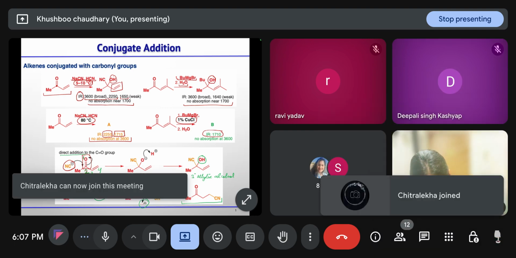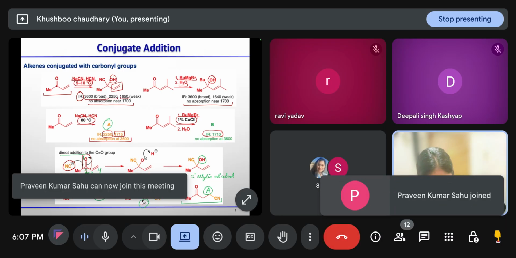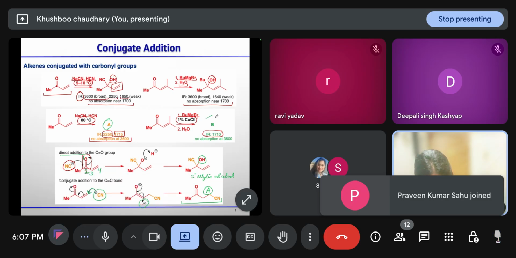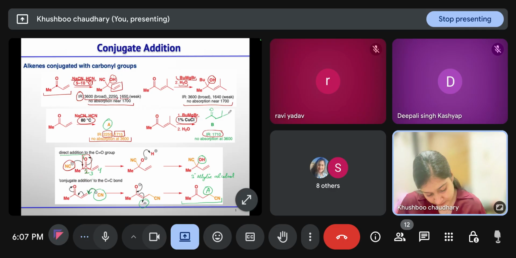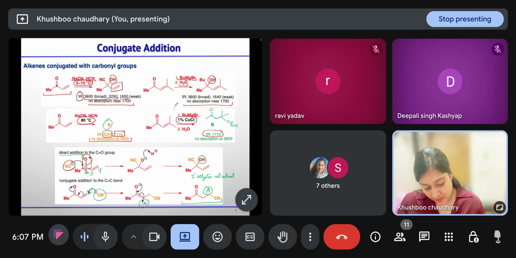Okay. So this is your A product here, and in the case of butyl, the n-butyl group will come. Whatever copper species will generate, that will attack in 1,4 fashion, and the enolate will form. The mechanism is the same, just it will be quenched by the proton provided by water. And here it is cyanide at the 1,4 addition.